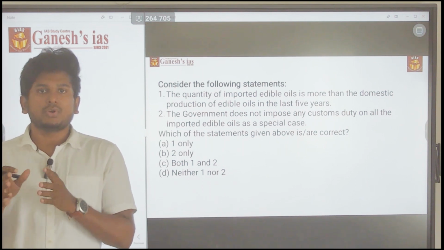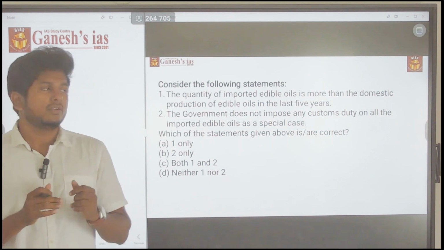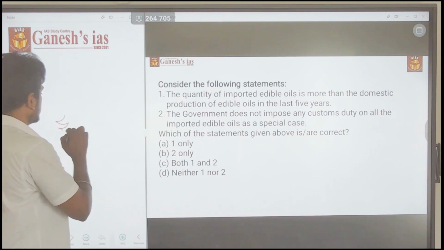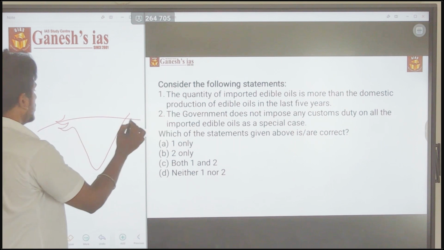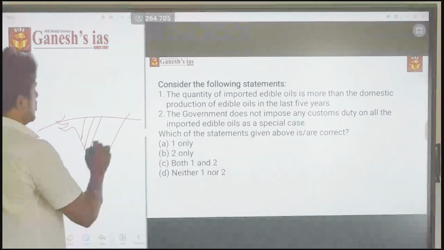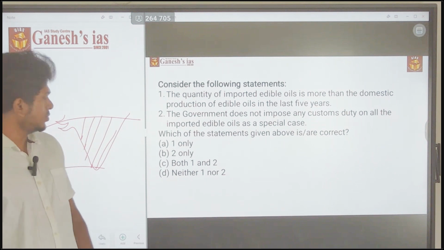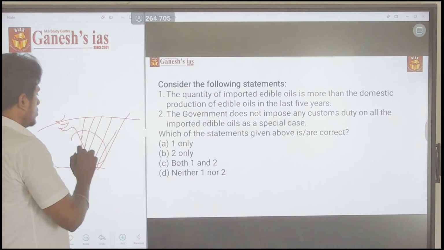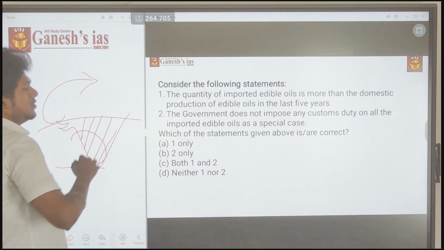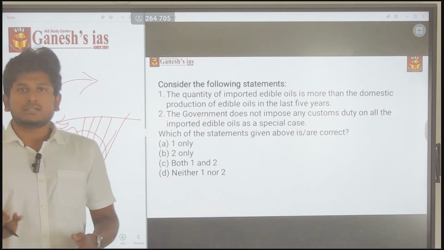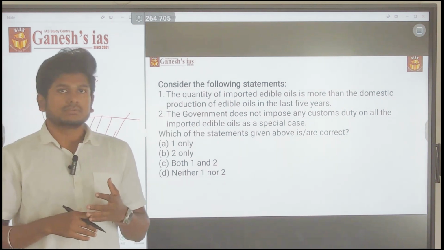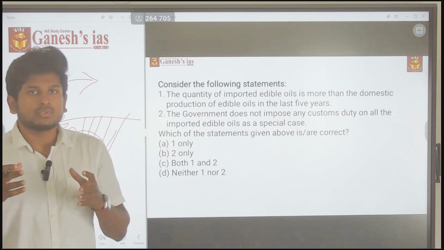Oil seeds only grow in the tropical region, and only half of India comes under the tropical region. With this production you have to manage the total country's need. It is not at all possible. That is how you have to think.